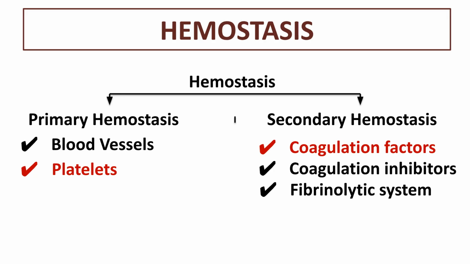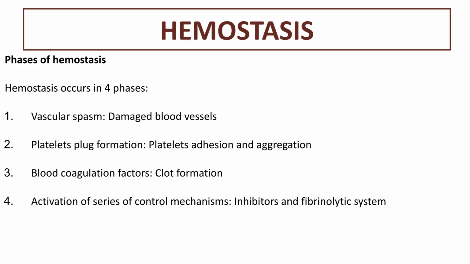Hemostasis is further divided into primary and secondary hemostasis. Primary hemostasis involves platelets and blood vessels. Secondary hemostasis involves coagulation factors, coagulation inhibitors, and the fibrinolytic system. Hemostasis occurs in 4 phases: vascular spasm, platelet plug formation, blood coagulation factor activation for clot formation, and activation of control mechanisms, including inhibitors and the fibrinolytic system.